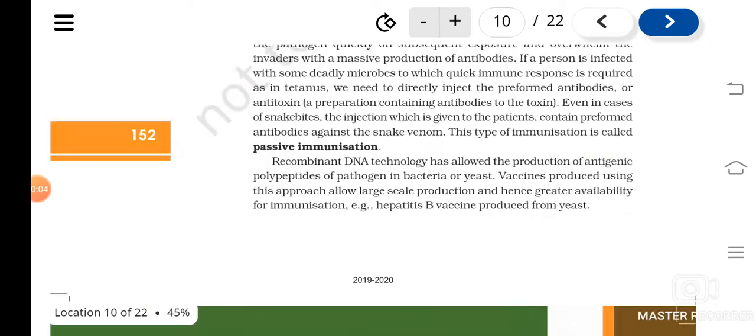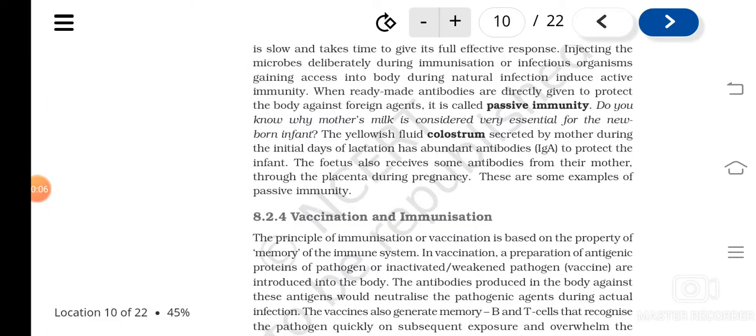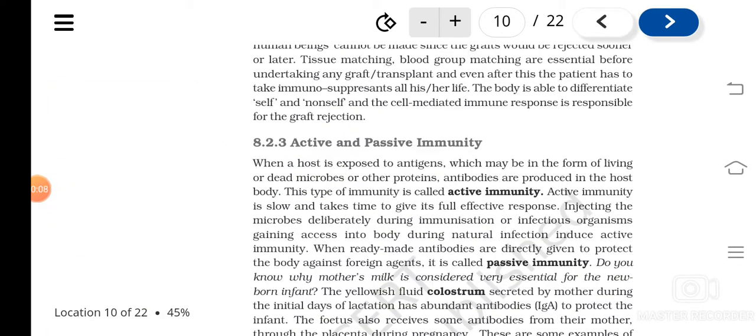In the previous classes, we were studying different types of immunity, active immunity and passive immunity. Active immunity means when our body is exposed to microbes or various substances of microbes, antibodies are produced inside the body.